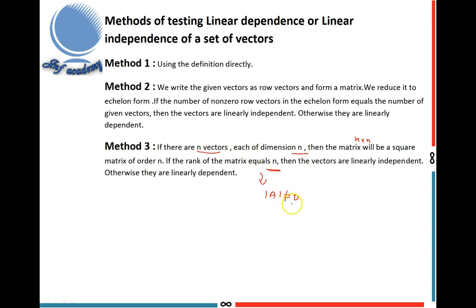Determinant A not equal to 0 gives the vectors are linearly independent. Suppose determinant A equal to 0, then the vectors are linearly dependent. This is the meaning of this statement. If the rank of the matrix equals n, that means determinant A not equal to 0, then only you can get the rank of the matrix equal to n, then the vectors are linearly independent. Otherwise, they are linearly dependent, which means determinant A equal to 0 gives linearly dependent. These are the methods of testing linear dependence or linear independence of a set.